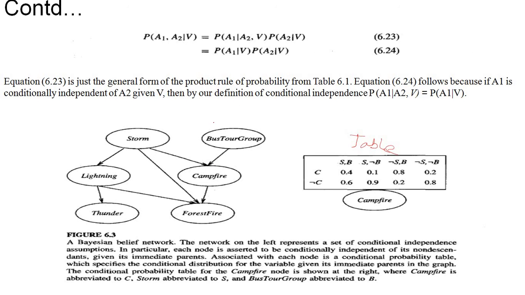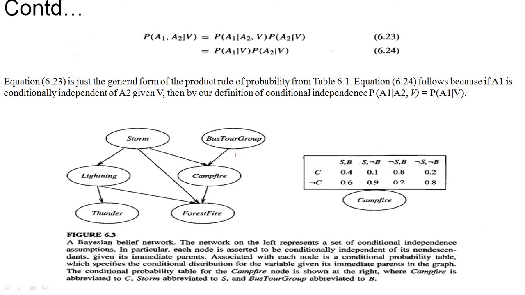So campfire's value depends on storm and Buster group, but it is conditionally independent of thunder and forest fire.